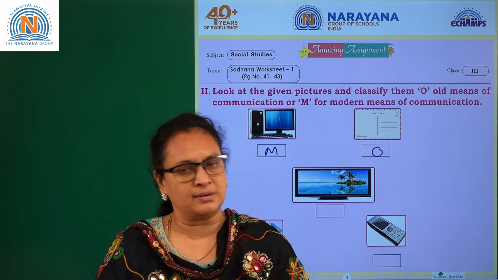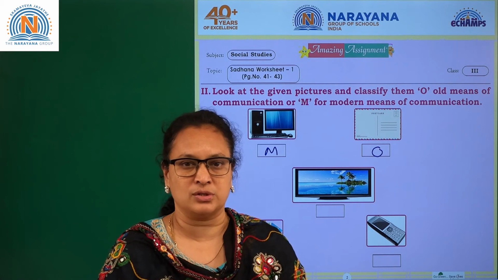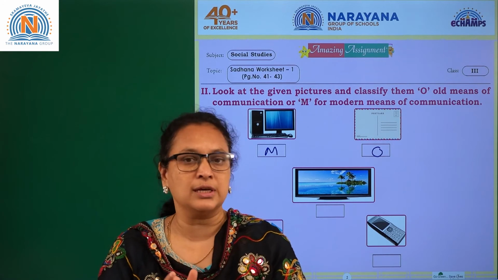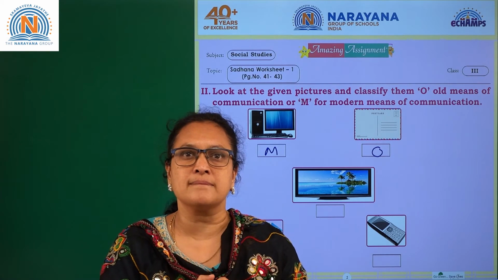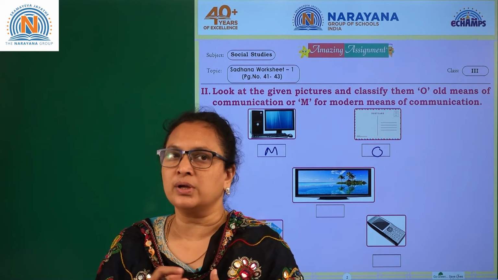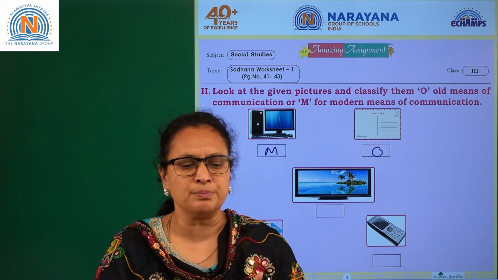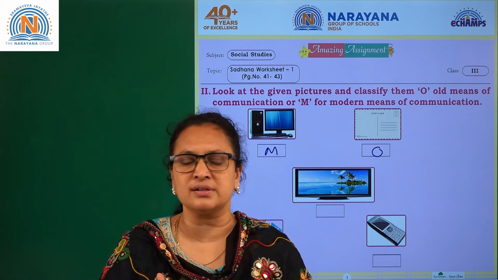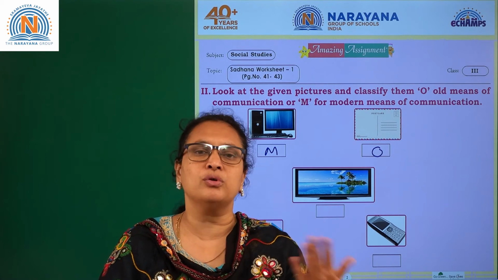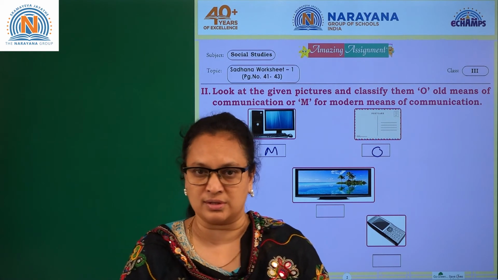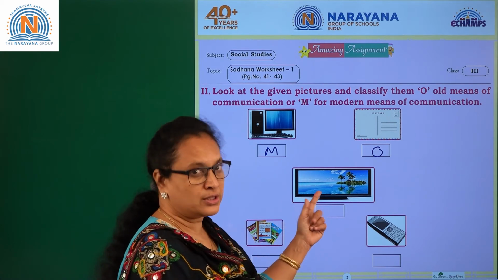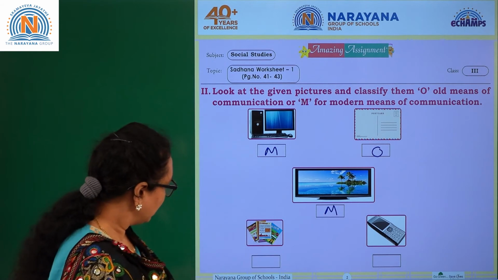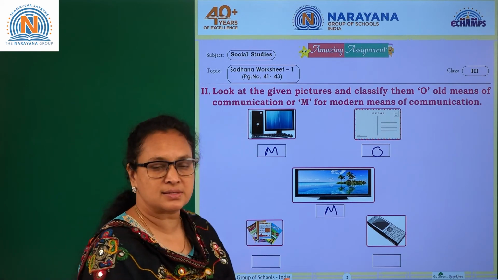Now coming to this television. Television during that time and now, that is a modern means of communication. But in 90s period or late 90s, not early 90s, late 90s, cable was a limited period. Okay, cable came to the picture in 95 and 96. Now everyone has the dish antennas and the different channels, but before that you have only one channel, that is Doordarshan. Okay, so I'll go for this modern only. M.